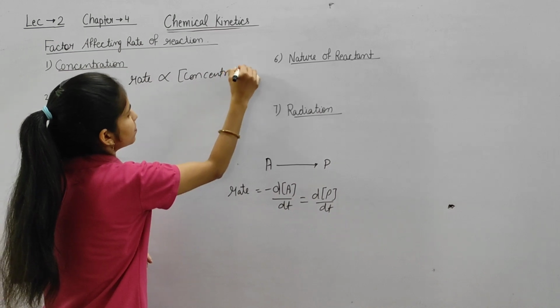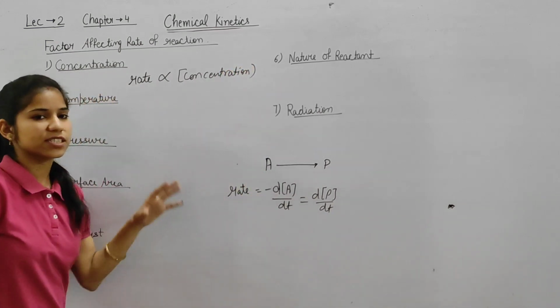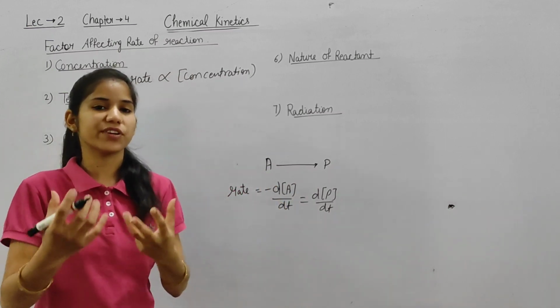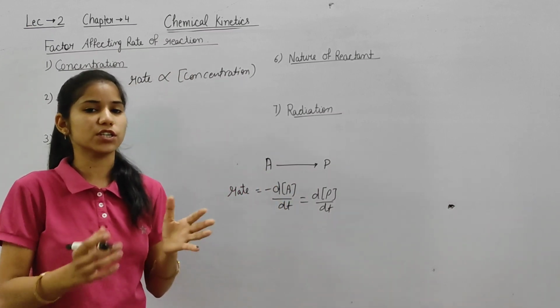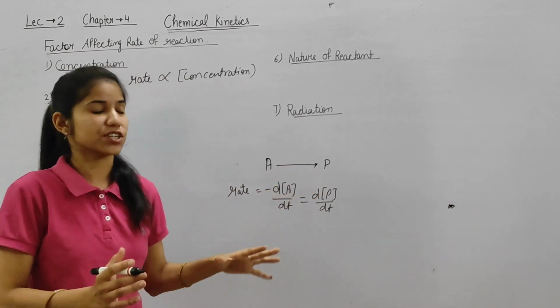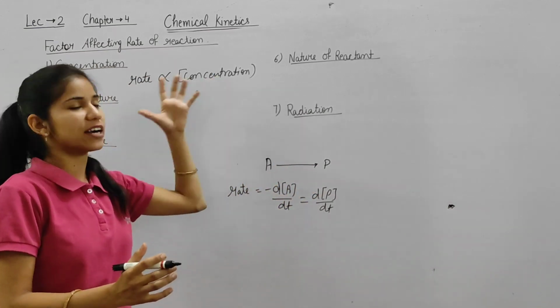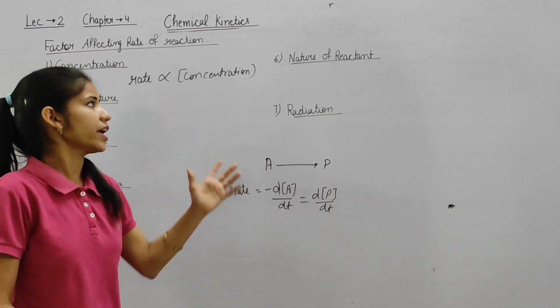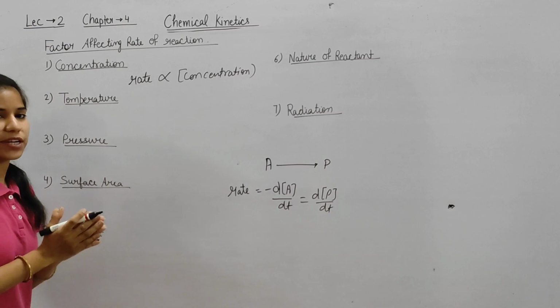Rate of a reaction is directly proportional to concentration. Means this directly depends on how much concentration we have taken for a chemical reaction. So that's why this is directly dependent on the concentration. And we will discuss this topic in full detail in terms of rate law.